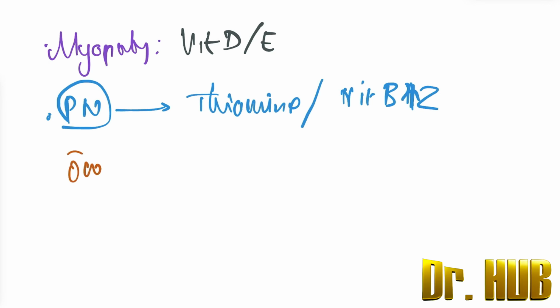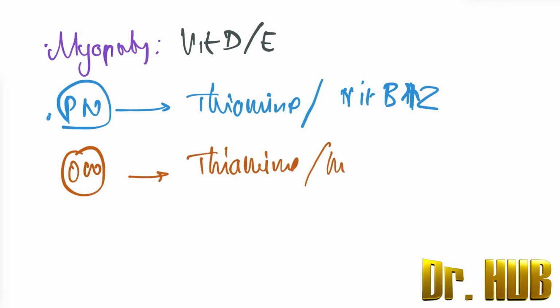Now, let's look at optic neuropathy. Optic neuropathy involves thiamine as well as vitamin B12, and others.